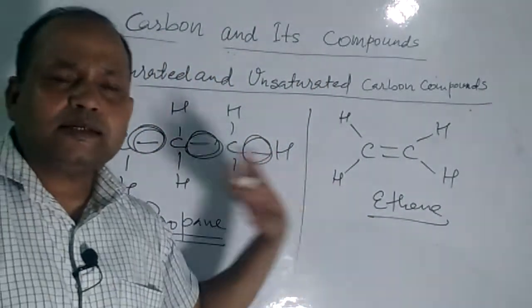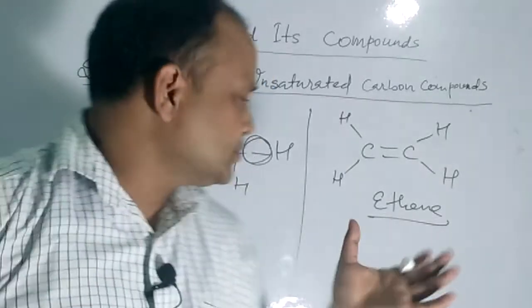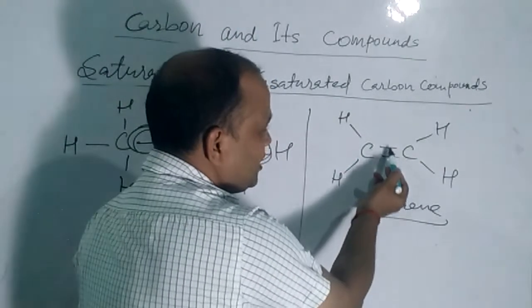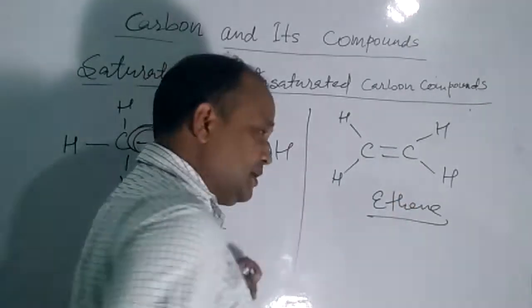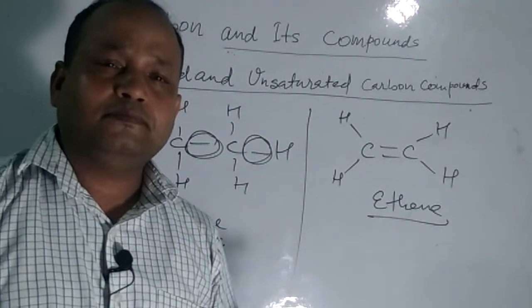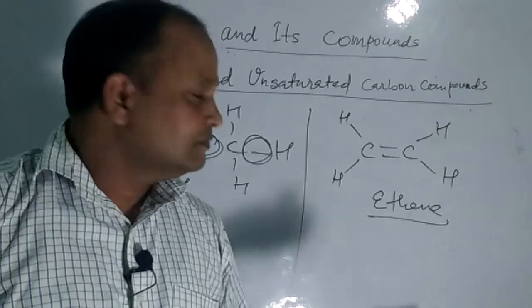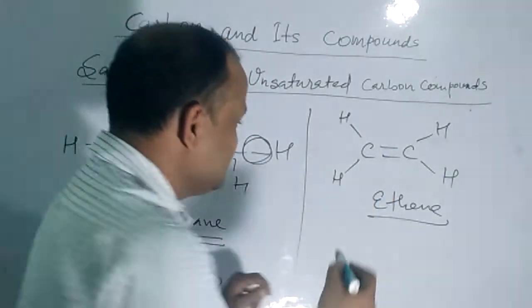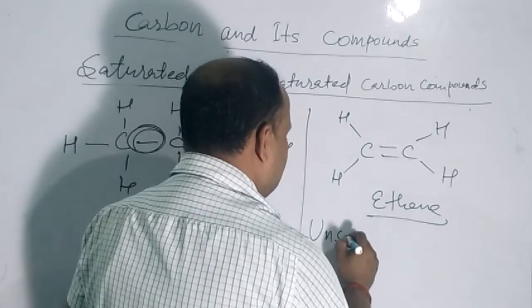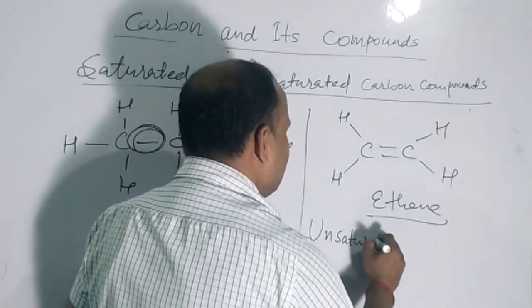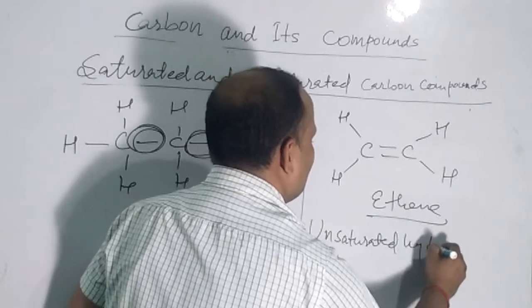So students, you can see here there is a double covalent bond between these two carbon atoms. So this is an example of an unsaturated hydrocarbon.